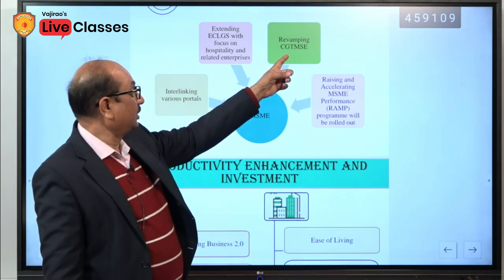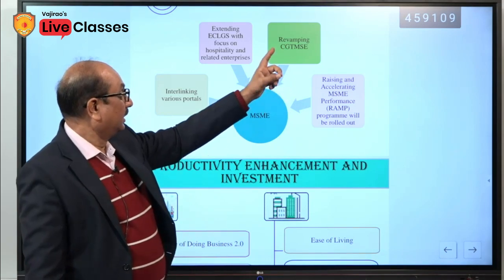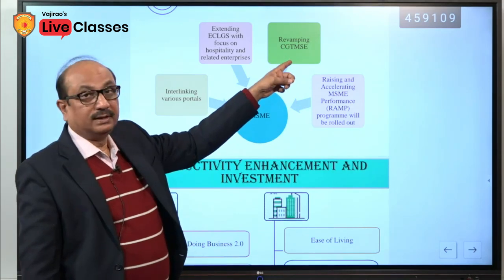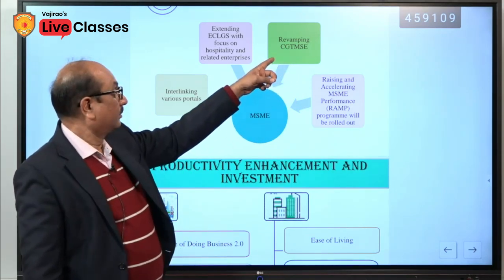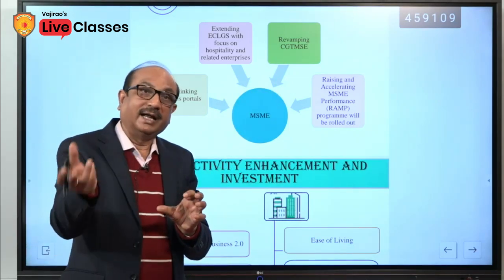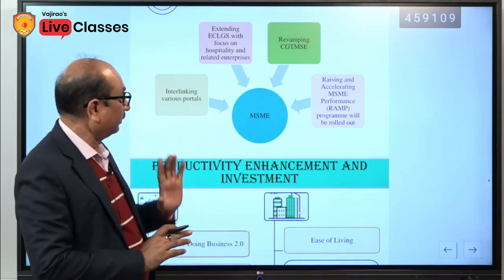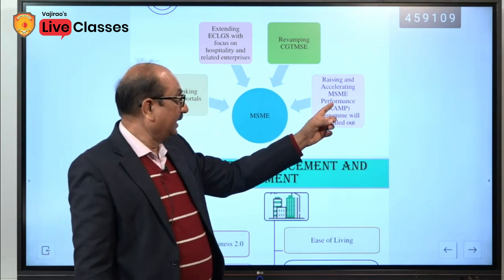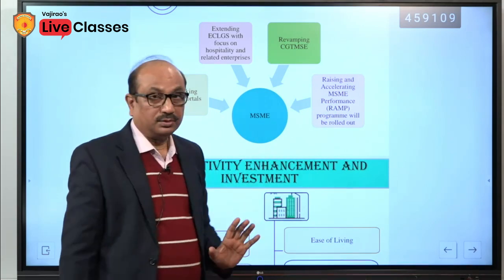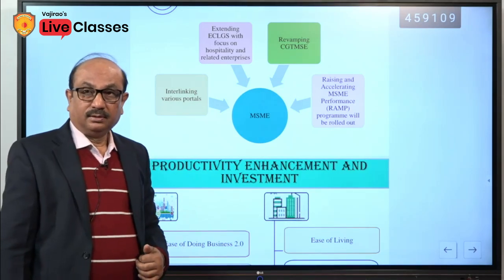Revamping CGTMSE, the Credit Guarantee Fund Trust for micro and small enterprises, will be revamped for the MSMEs. Those who are taking loans, the loan will be guaranteed under this scheme. The Raising and Accelerating MSME Performance, that is called the RAMP program, will be rolled out. So, this is the initiative for MSME.